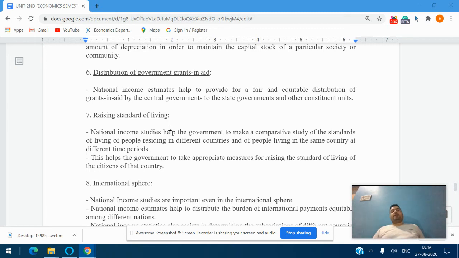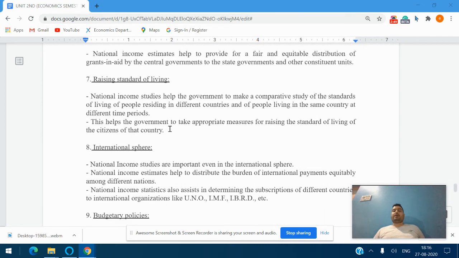Number 7 is raising the standard of living. National income studies help the government to make a comparative study of the standards of living of people residing in different countries and of the people living in the same country at different time periods. This helps the government to take appropriate measures to raise the standard of living of the citizens of that country.